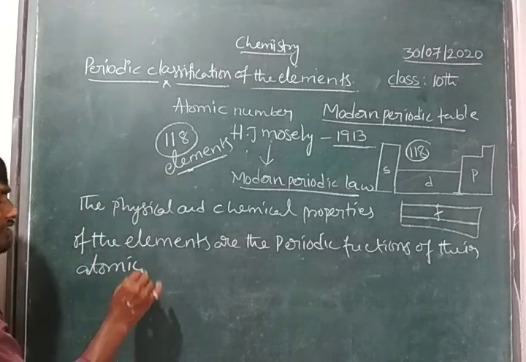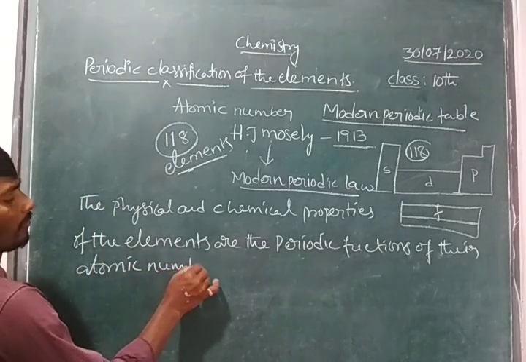Or, children, periodic functions of the atomic number.